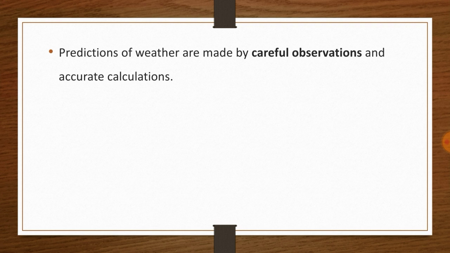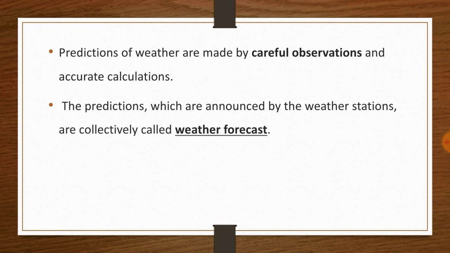So that's how we get knowledge about weather. So weather forecast, which means foreseeing the weather, is easy. The predictions announced by weather stations are collectively called weather forecast. That's how we get the weather of tomorrow or the day after tomorrow or maybe next month.